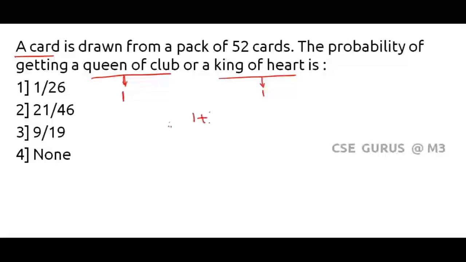Therefore, 1 plus 1 divided by 52. Nothing but 2 divided by 52. 2 ones are 2, 2 26s are 52. So answer 1 divided by 26. First option. Let's move to the next one.